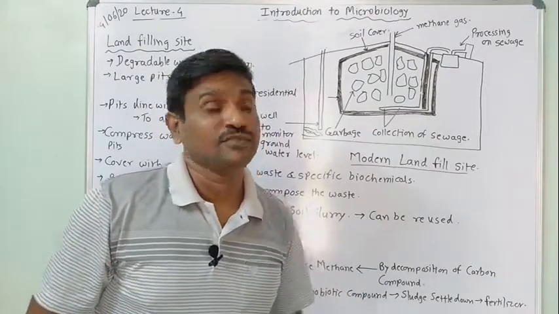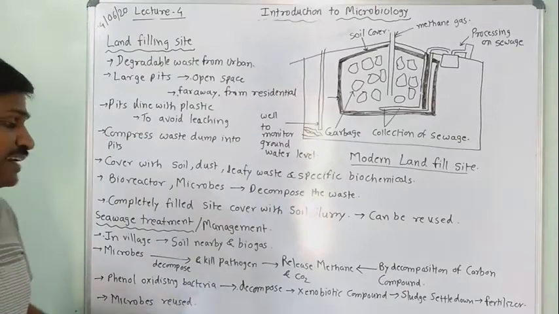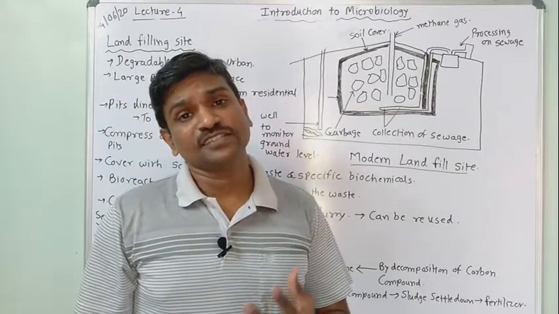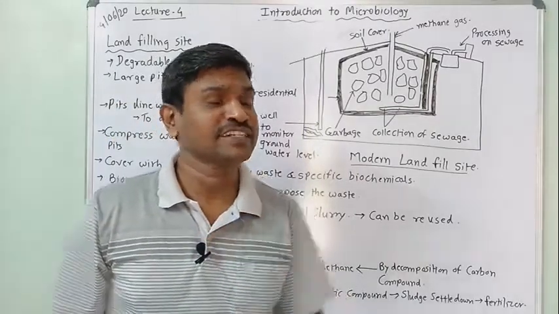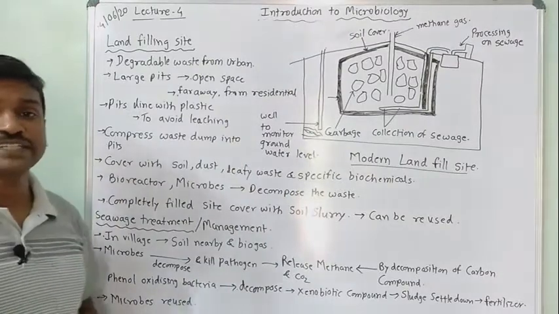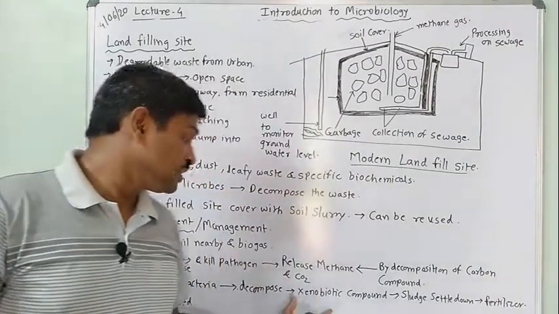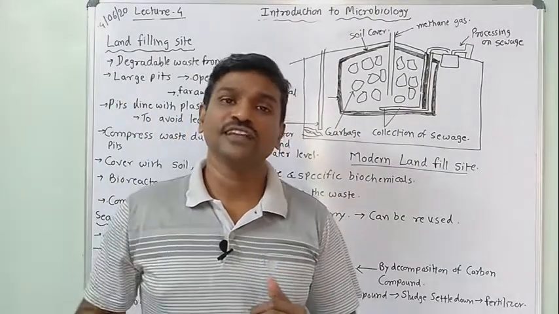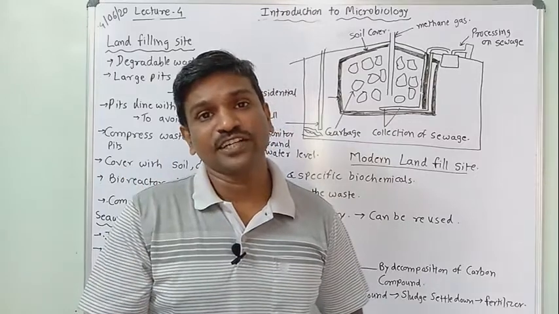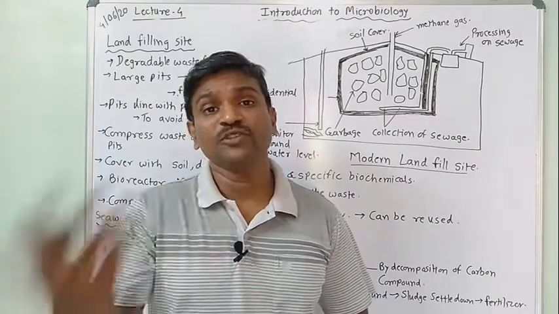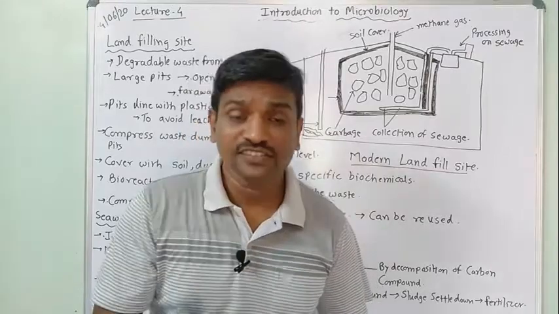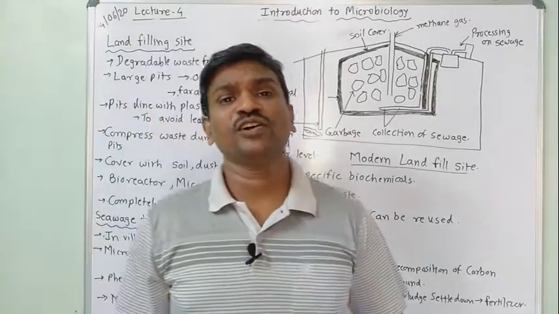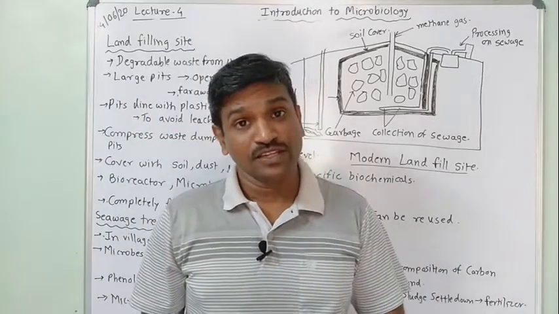There are also phenol oxidizing bacteria, because some industrial waste can be digested by specific bacteria. Specific bacteria means what? These are the phenol oxidizing bacteria. They can convert the xenobiotic compounds, which can then settle down, and the slurry remaining after treatment can be used as compost or fertilizer. So we can utilize the microbes, and one of the best things is that microbes can be reused for remediation.